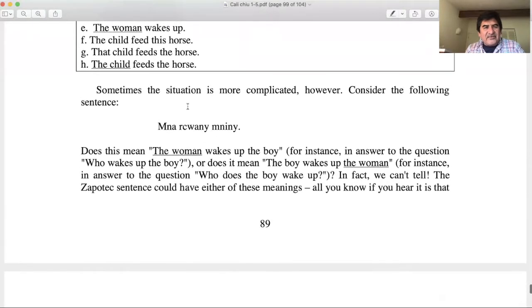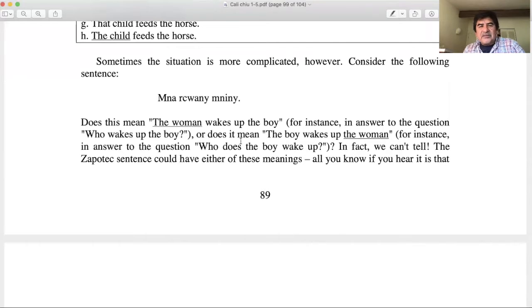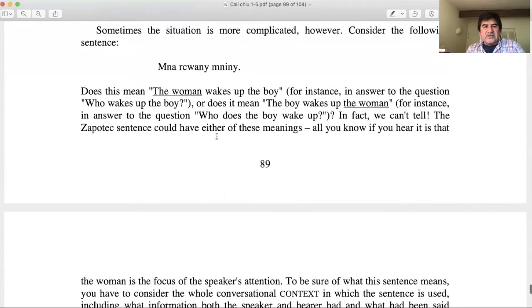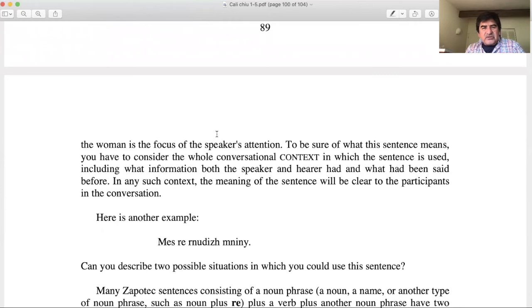All right. So it says here that sometimes the situation is more complicated. However, consider the following sentence. Mnar kwanyamnin. Does this mean that the woman wakes the boy, or does that mean the boy wakes up the woman? Yeah, it could mean either one. So I could say, who does the boy wake up? And the focus is on the woman, right? But sometimes you can't really tell. Just keep that in mind, and then we'll try to address that question a little bit later.